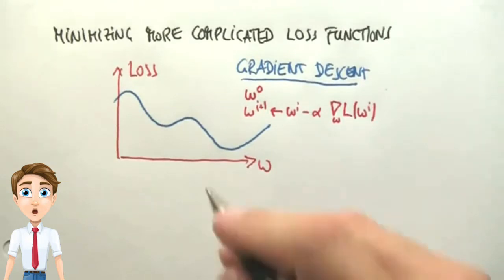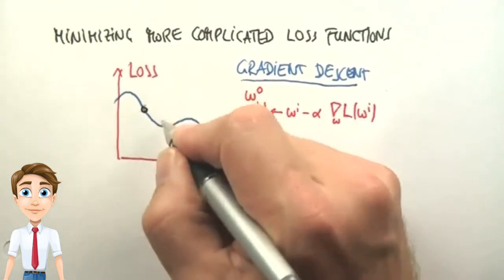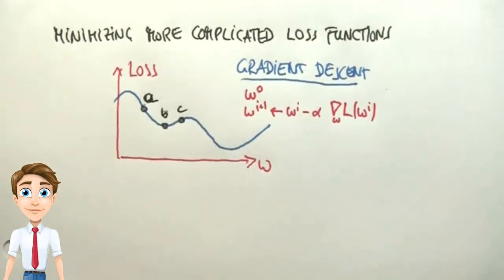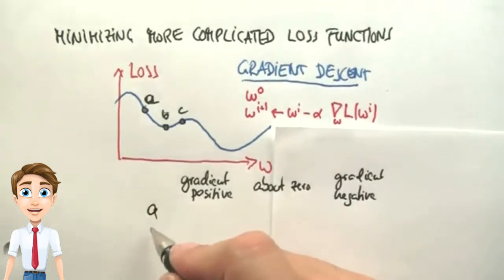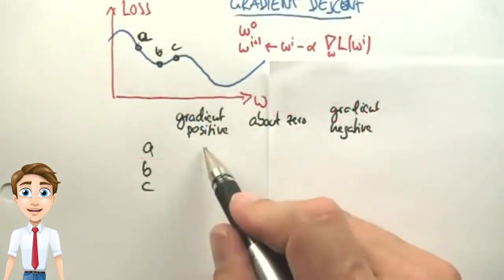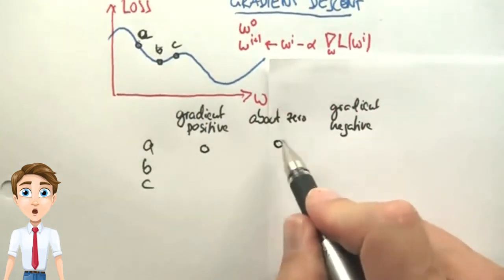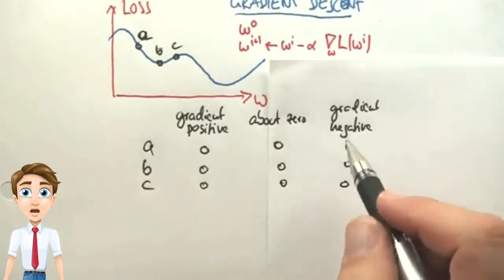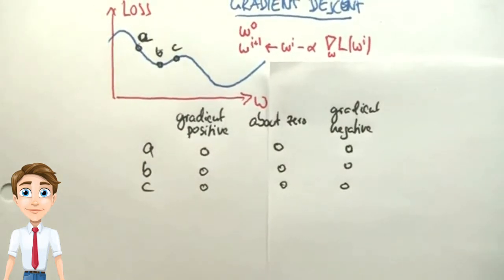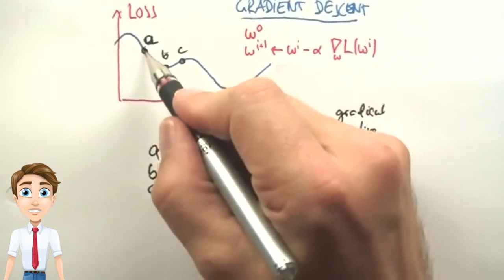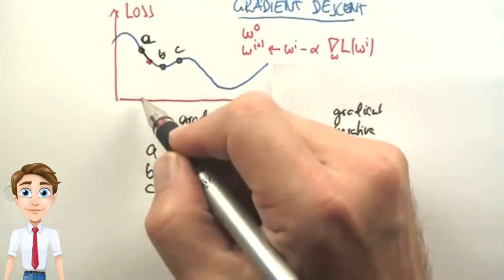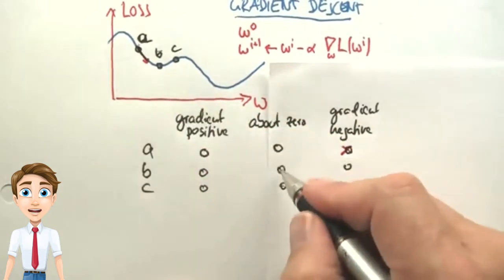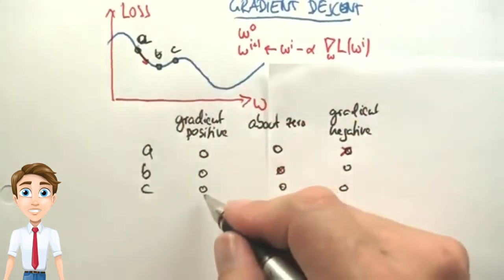I have a couple of questions for you. Consider the following 3 points. We call them A, B, C. I wish to know, for points A, B, and C, is the gradient at this point positive, about 0, or negative? For each of those, check exactly one of those cases. In case A, the gradient is negative. If you move to the right in the x-space, then your loss decreases. In B, it's about 0, and in C, it's pointing up, it's positive.